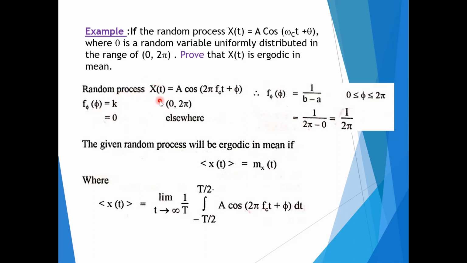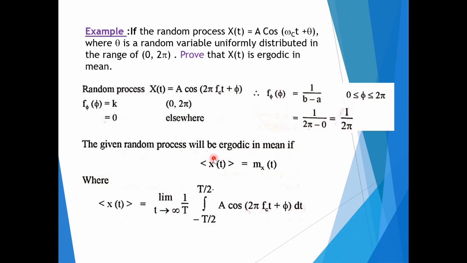Now the random process x of t is equal to A cos(omega c t plus phi). We can simplify omega c as 2 pi fc, so x of t is A cos(2 pi fc t plus phi), or theta. Here f of phi, or f of theta, is equal to k for the given range, that is 0 to 2 pi. Elsewhere it is 0. So we can find the first order PDF, that is 1 divided by b minus a, where b is the upper limit and a is the lower limit. That is 1 divided by 2 pi minus 0. So we get f of phi as 1 by 2 pi.